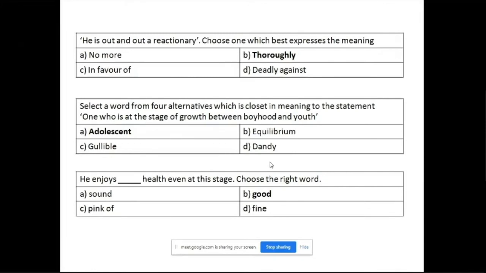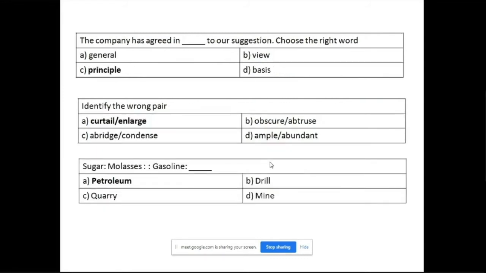Again, you need to have a good knowledge of vocabulary. He enjoys good health. It cannot be pink of health, because pink of health is an idiom. He enjoys fine health doesn't fit. The best word that fits in the sentence is good. Then, "the company has agreed in principle." Now, agreeing in principle or in general or in view, so again you have to choose the right word that goes with the sentence. In principle is actually a phrase. It means that you are agreeing with the person on certain terms and conditions without going much into detail.